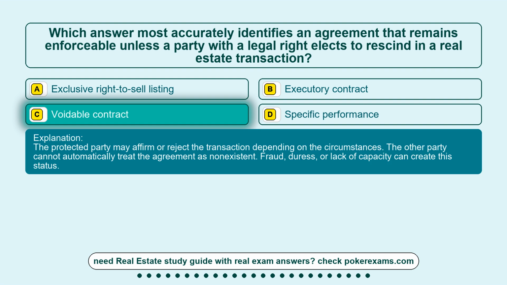The protected party may affirm or reject the transaction depending on the circumstances. The other party cannot automatically treat the agreement as non-existent. Fraud, duress, or lack of capacity can create this status.